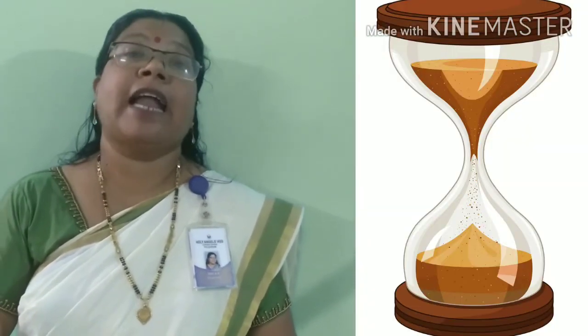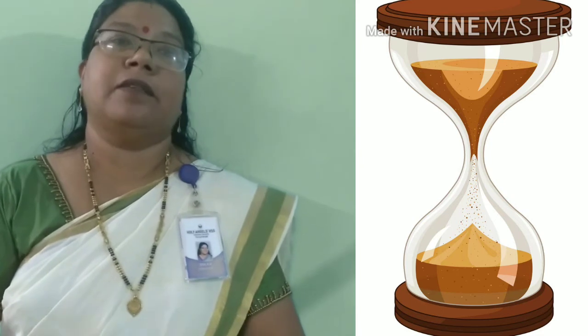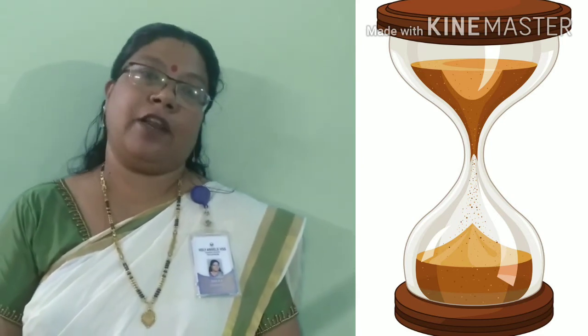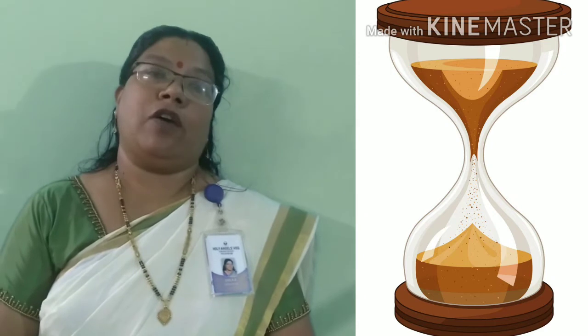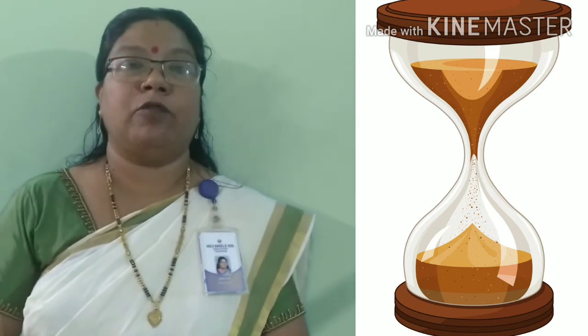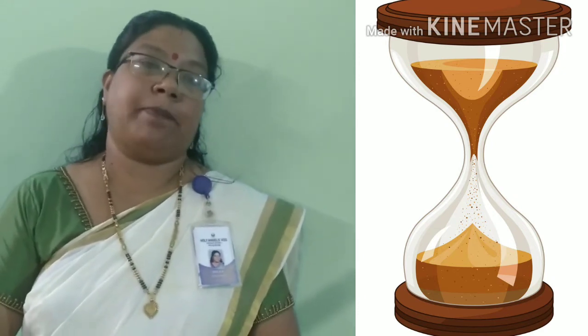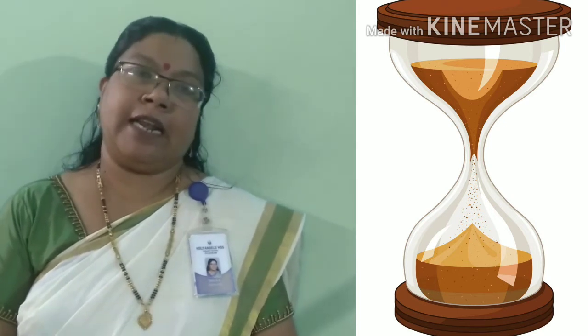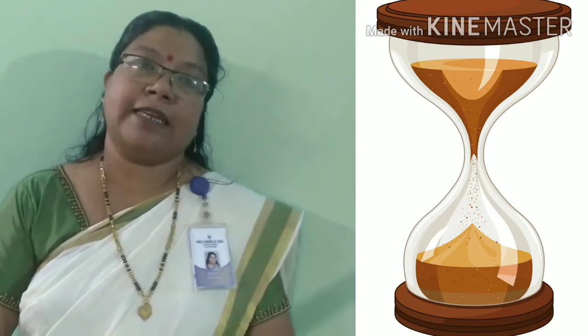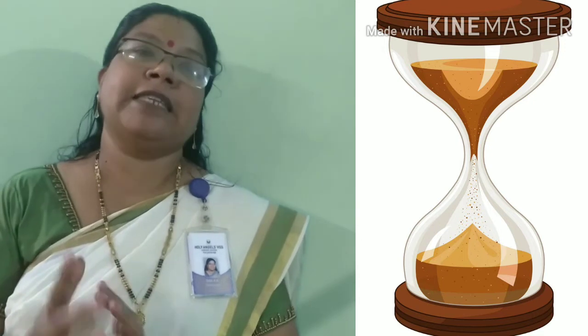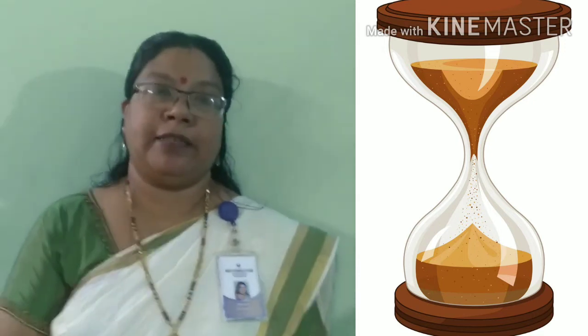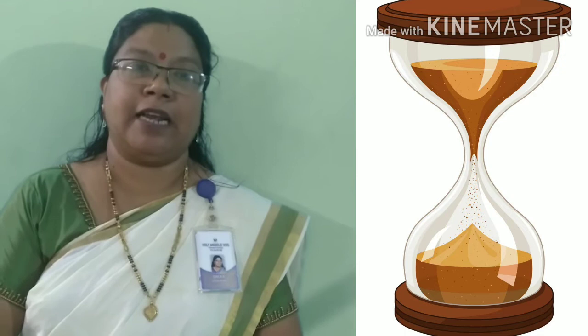Another device that helped us in olden days to measure time is an hourglass or a sand clock. Nowadays we use it as a toy or a showcase piece, or we use it in the kitchen for some purpose. What is a sand glass? A sand glass consists of two glass bulbs which are fitted at one end. You might have seen the sand glass.